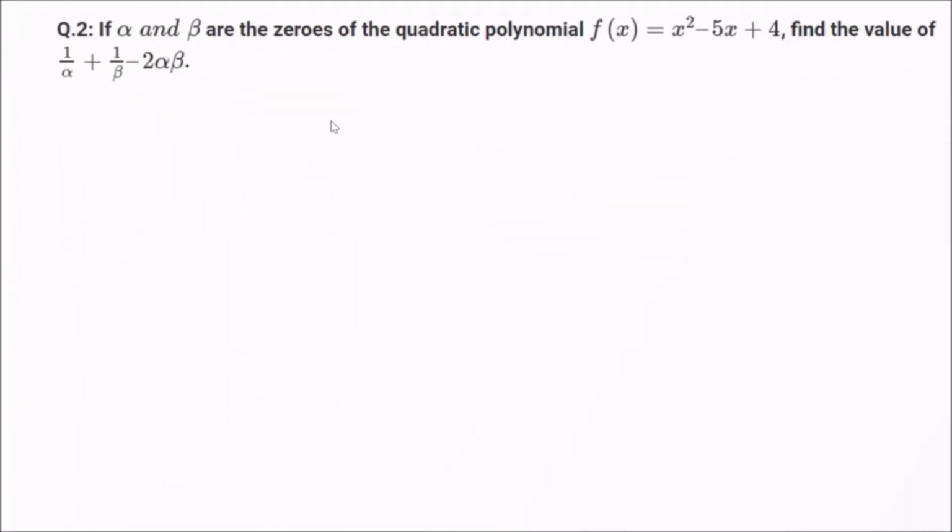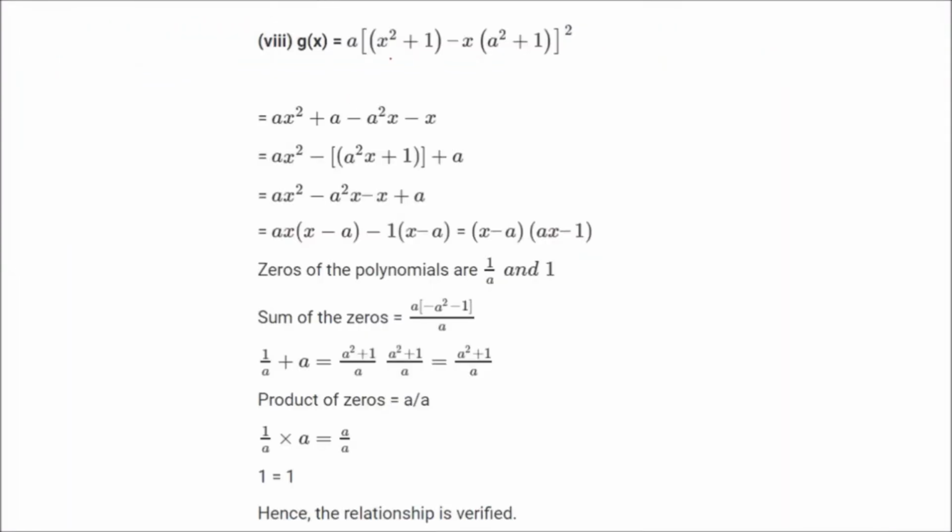So before that, going to this one, let me show you this one also. This is x square plus 1, and then we have a square plus 1. This is not a square. This is simply a into x square plus 1 plus x a square plus 1. So multiply a with x square, you get a x square. Multiply a with 1, you get a. Now multiply minus x with a square, you get minus a square x. Now multiply minus x with 1, you get minus x.